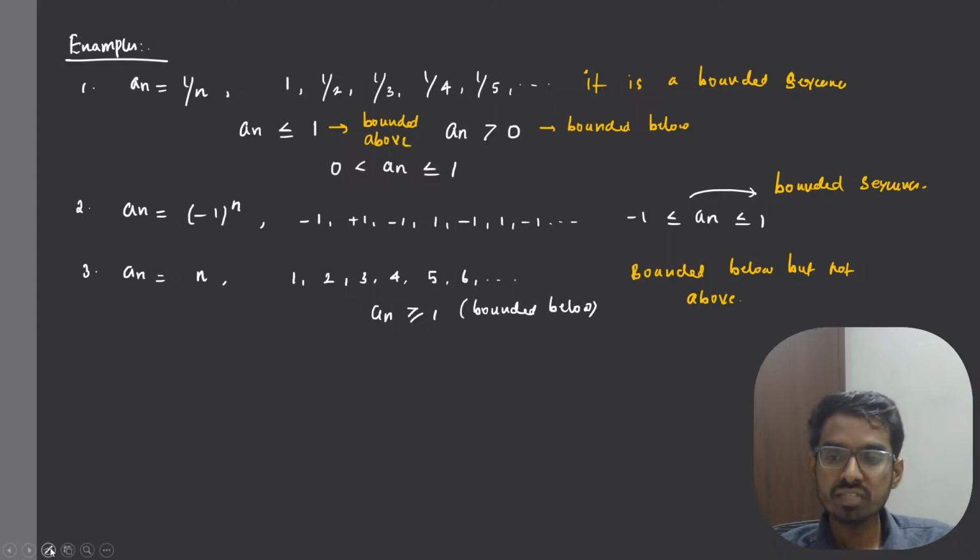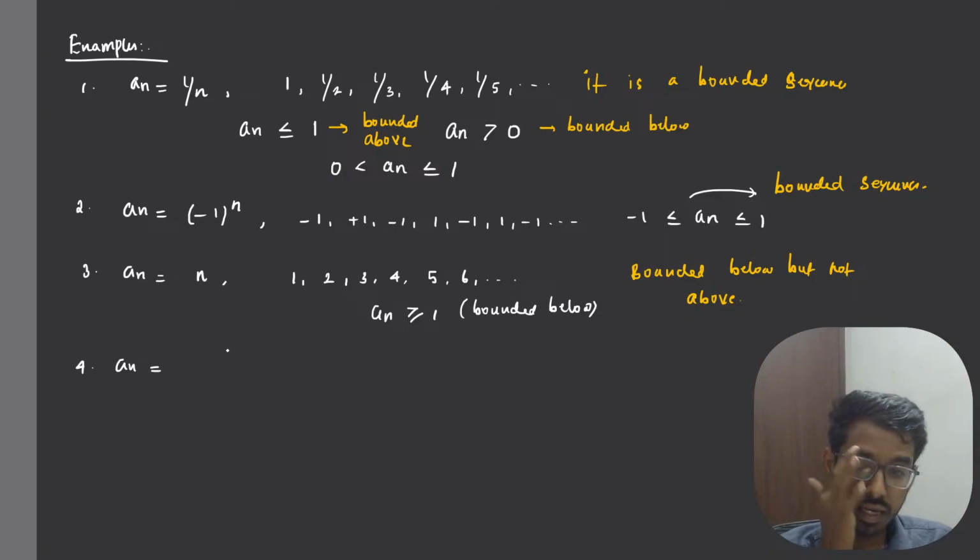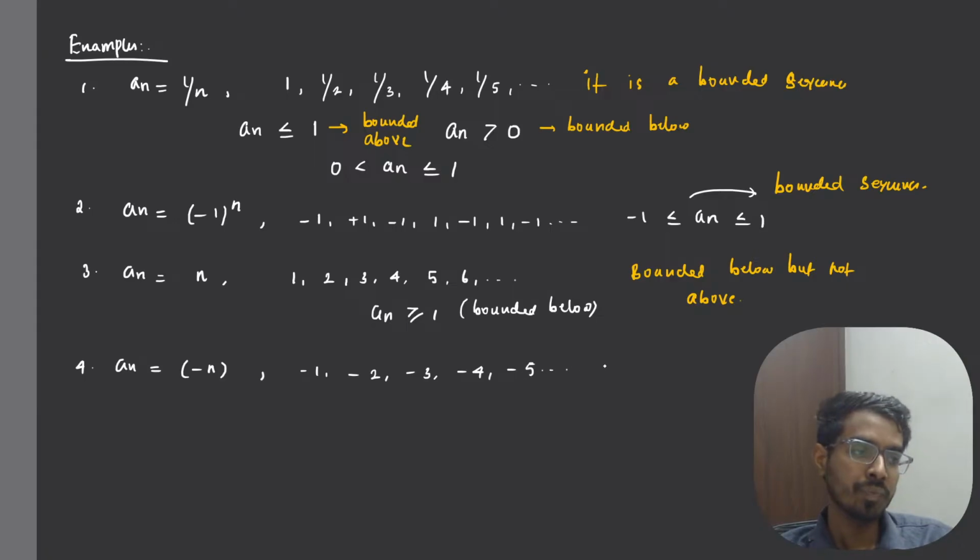If it is bounded above as well as bounded below, then we say that sequence is a bounded sequence, right? For example, let us take a_n to be equal to -n. Here, what are the terms of the sequence? -1, -2, -3, -4, -5, and so on. Now, this sequence is bounded above by -1, right? Because all the terms of the sequence are less than or equal to -1.